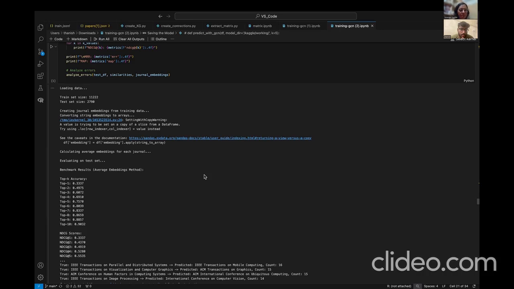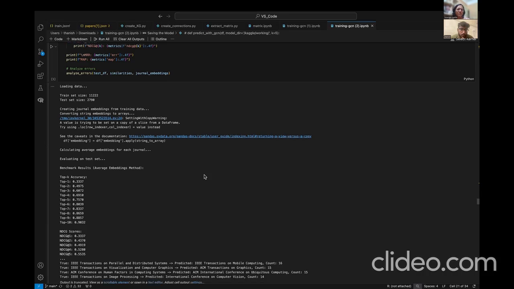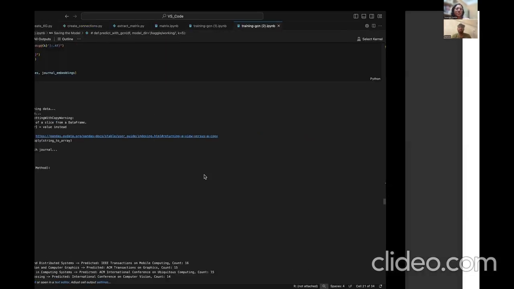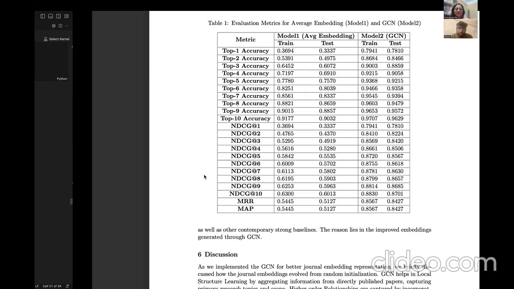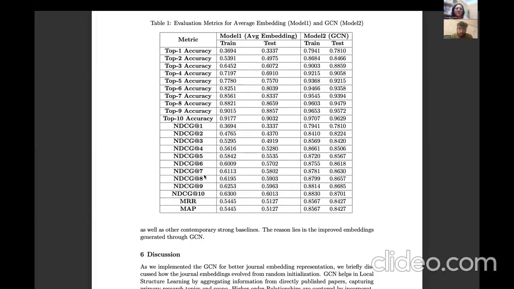So first we compare the top 1 to 10 accuracies of both the benchmark model as well as the graph convolution model, and the table looks like this. So we see that for the GCN model, over both the train and test sets, the top 1 to 10 accuracies, the top 1 to 10 NDCG values, the MRR and the MAP, all these evaluation metrics are giving much higher values.